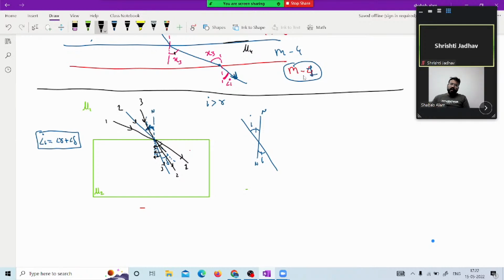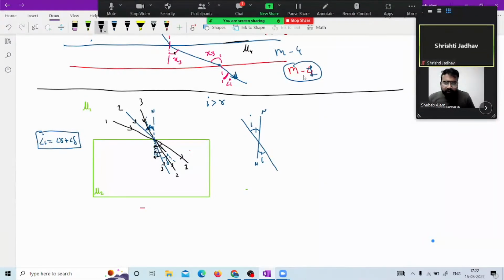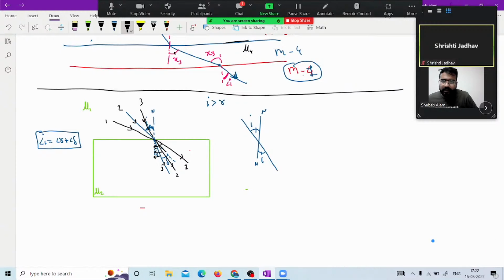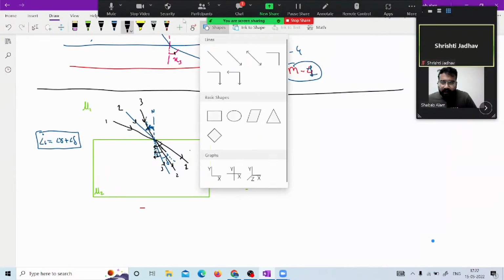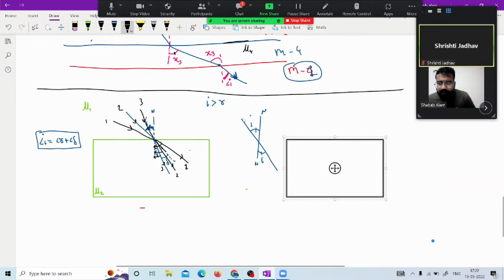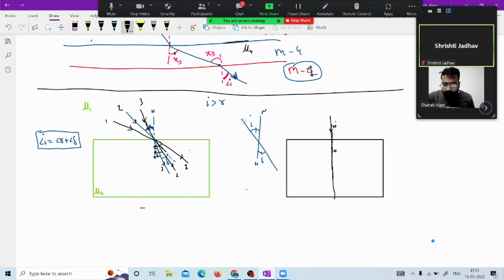Three parts we have. But now I am reducing it more. What happens? There comes a situation that the incident angle is 0. And when the incident angle is 0, what we found is an interesting thing. This is the incident ray, and here only we have the normal. This is the normal as well, and this is the refracted ray, which will go straight.